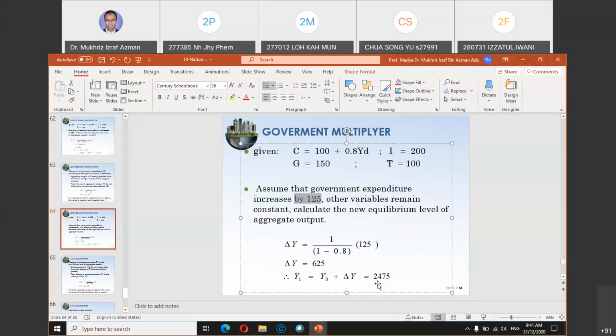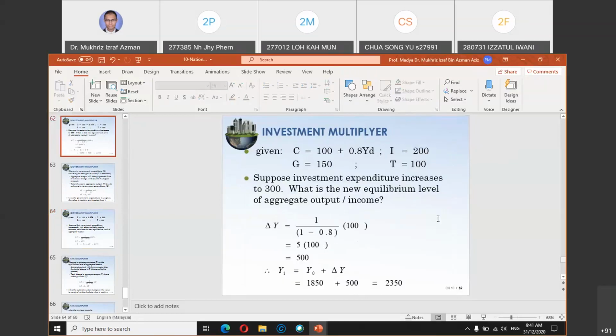So how do you get 2475? This is for you to solve. You already got the C, the I, the G, and also the T. So where do you use the T value? T is when Y minus T. If you recall from the previous example,